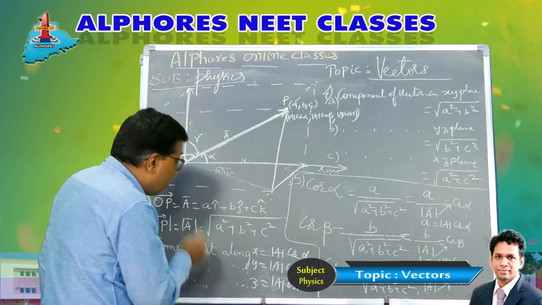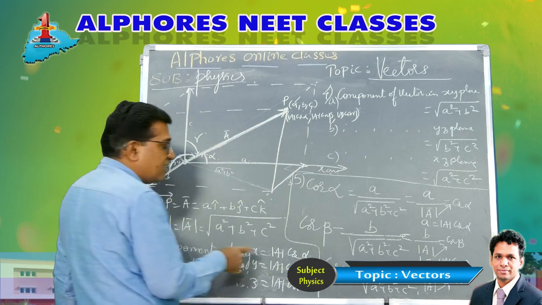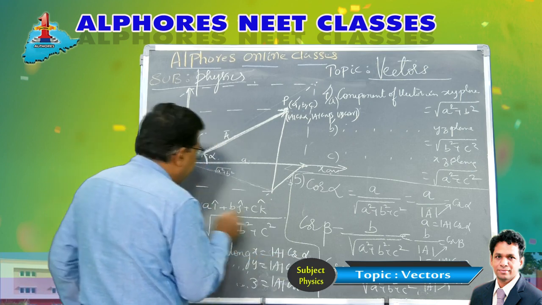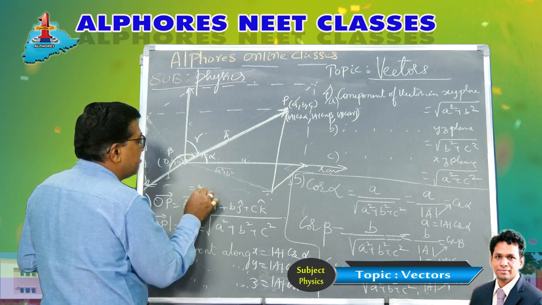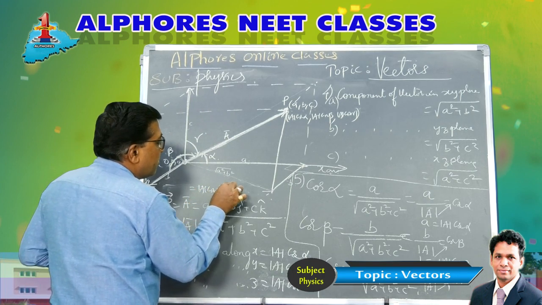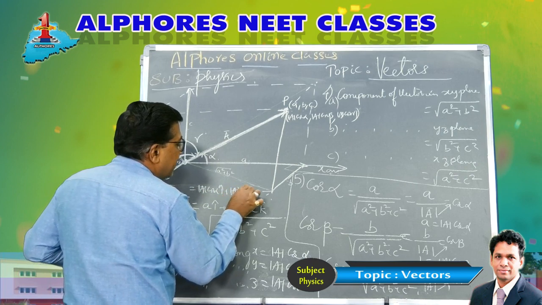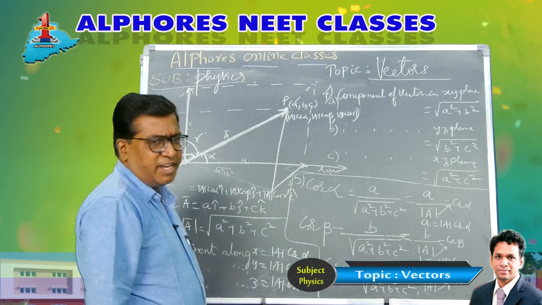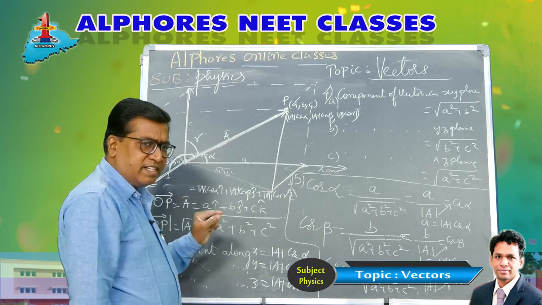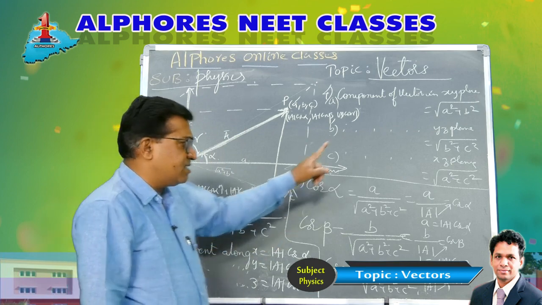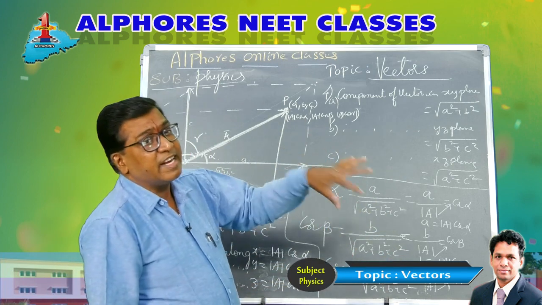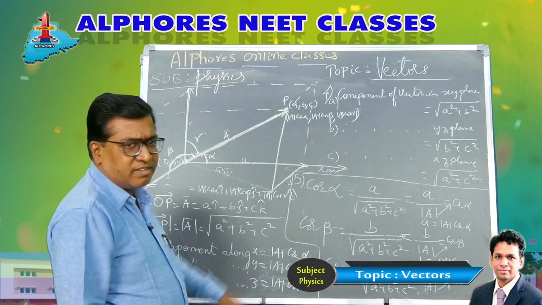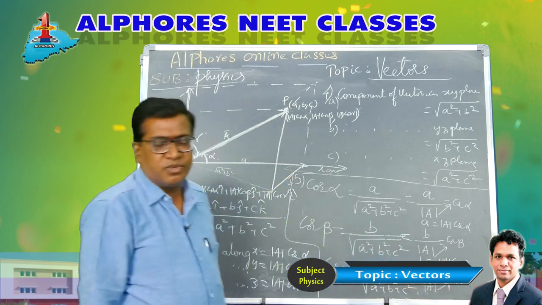Now, the position vector I can write down. Finally, you can represent this as mod a cos alpha i cap plus mod a cos beta j cap plus mod a cos gamma k cap. The question can be in any form, but fundamentally he will give you the coordinates, position vector, magnitude, components like this. But if the question is asked in the indirect form, and the directional cosines are given and he is asking to find the vector, in terms of directional cosines also you can find it.